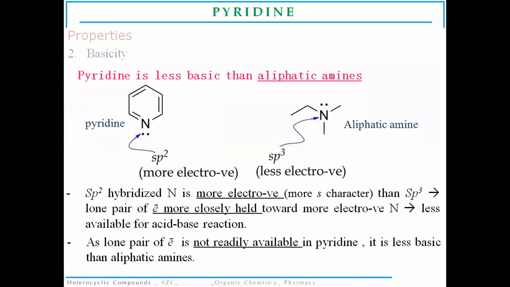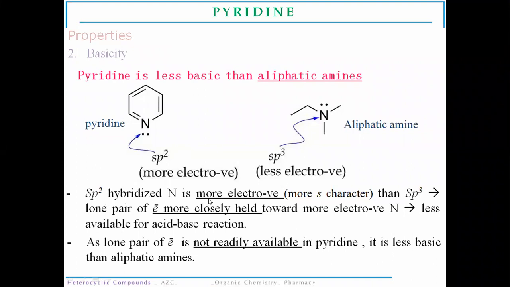But the opposite is the case with aliphatic amines. Pyridines are less basic than the aliphatic amines. What is the reason behind that? Why, being a heterocyclic ring also, is it less basic than the aliphatic amine? The reason is that this nitrogen atom is more electronegative. In the case of aliphatic amine, as it is sp3 hybridized, it is less electronegative.